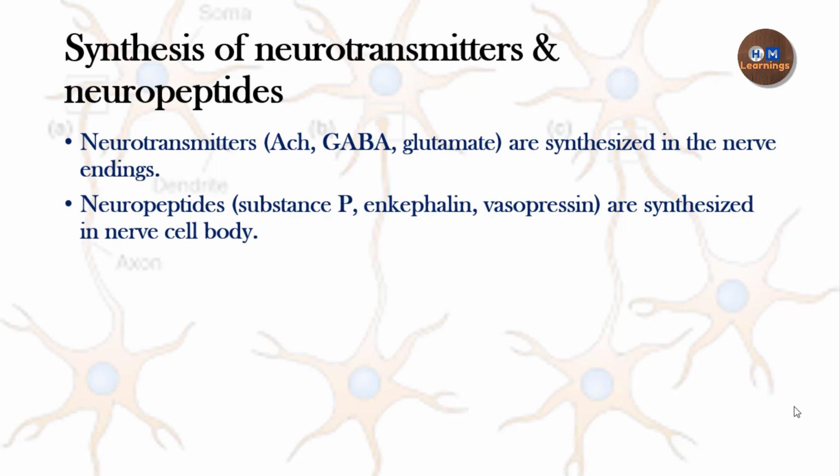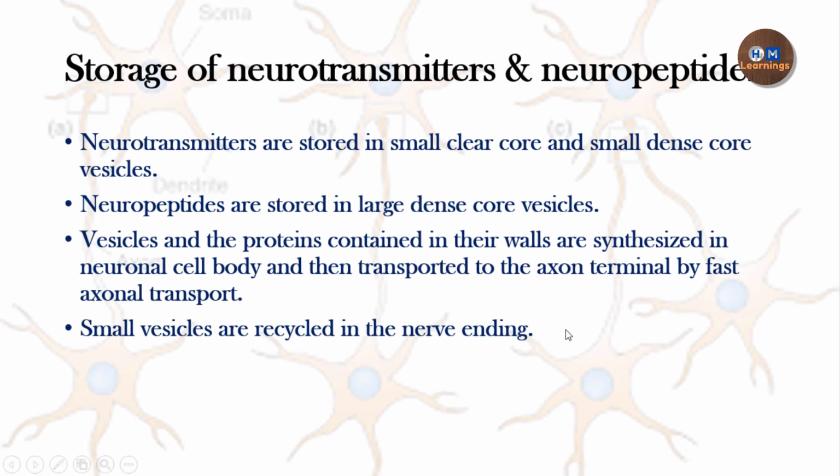Then another type of neurotransmitter is the neuropeptide, like substance P, enkephalin and vasopressin. As they are neuropeptides, they require genetic material to get synthesized, and we know that the genetic material, that is the DNA, is present in the nerve cell body. So it's obvious that the neuropeptides will be synthesized in the nerve cell body. So always remember, the neurotransmitters will be synthesized in the nerve endings, whereas the neuropeptides will be synthesized in the nerve cell body. Now after their synthesis, the second step in the process of neurotransmission is storage.